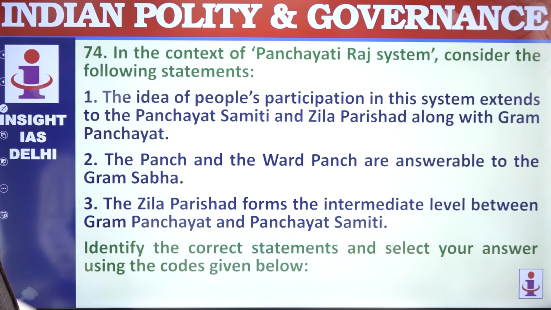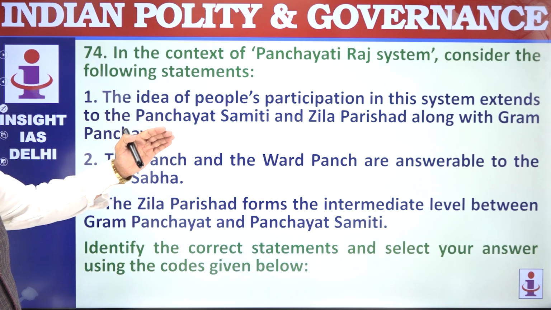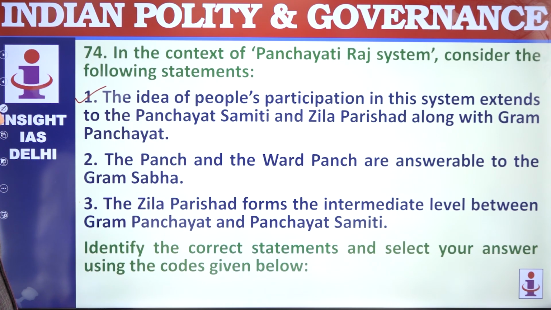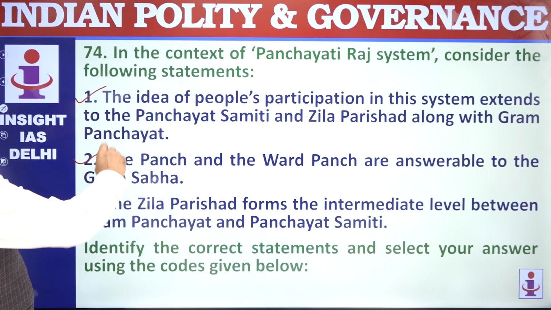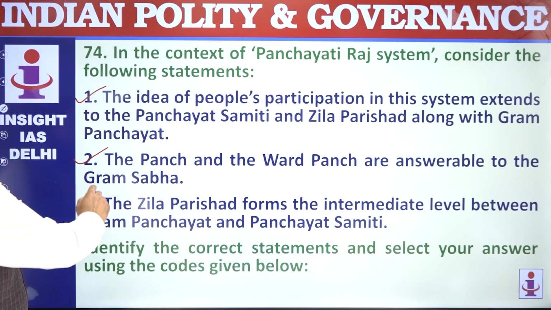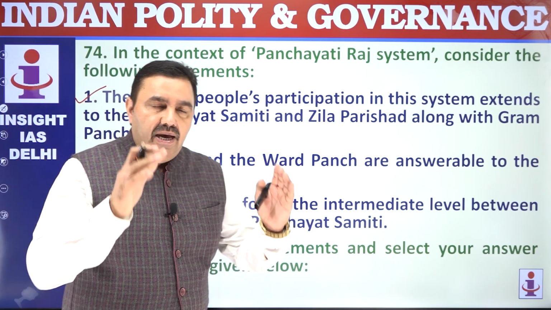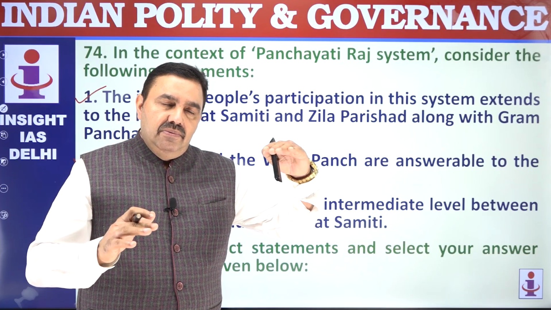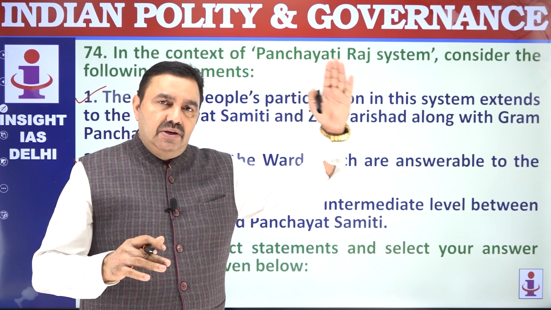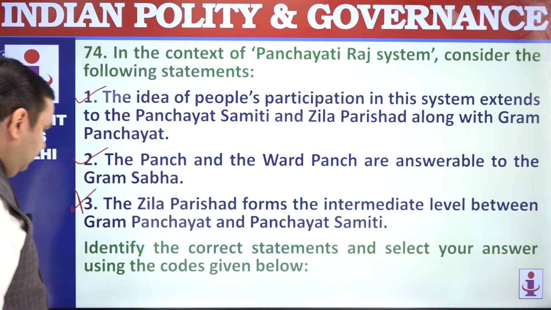With the 74th, the idea of people's participation in the system extends to Panchayat Samiti, Jila Parishad along with Gram. Perfectly correct. The Panch and the Ward Panch are answerable to Gram Sabha, that's correct. Jila Parishad forms the intermediate level. It's not intermediate, it's the highest level. Intermediate level is Panchayat Samiti at block level. So Gram level, village level, Gram Panchayat, district level, then you have Jila Parishad. In between you have Panchayat Samiti at block level.